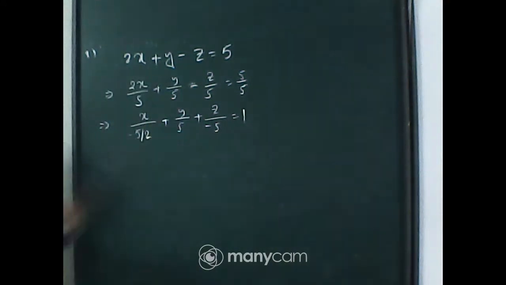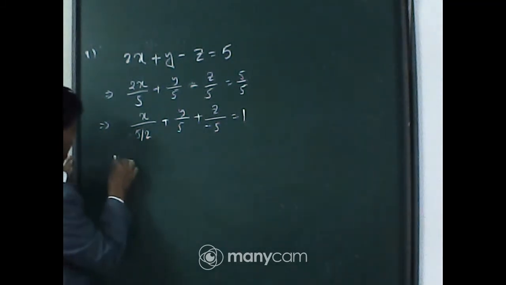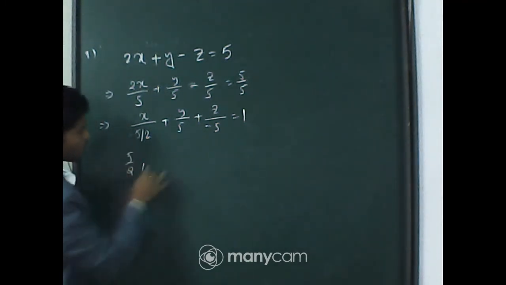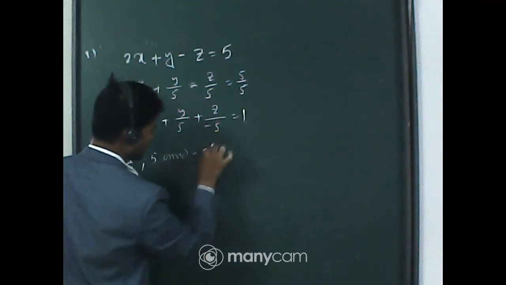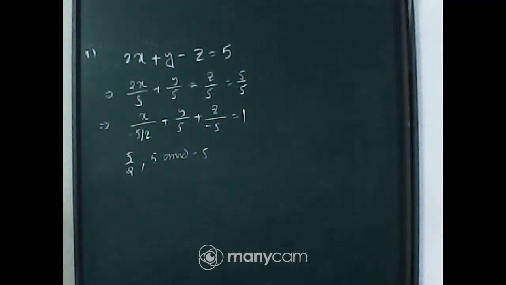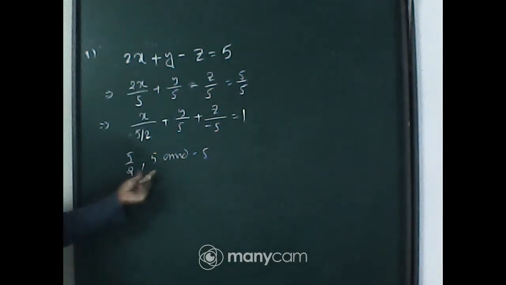Now look, this is our intercept form of a plane. From here we can say that the intercepts on the x-axis, y-axis and z-axis are 5 by 2, 5 and minus 5.